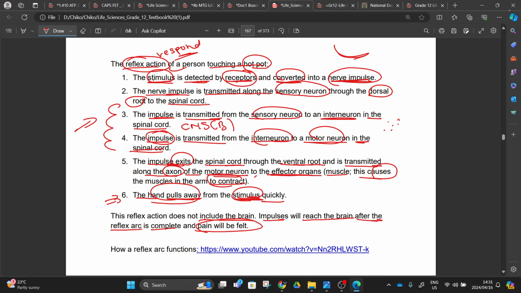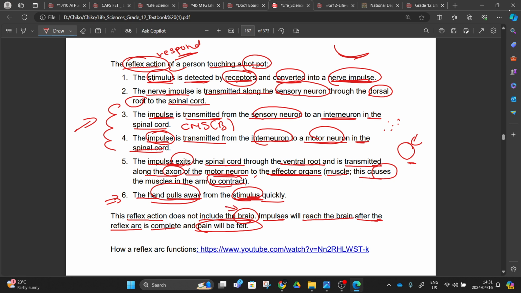That pain now is a message that is reaching your brain. So if you can hold a hot surface and you cannot feel the pain, we ask you, are you feeling the pain? You say no. It means that the message is not reaching your brain there. Your brain is not interpreting whatever you're holding as pain. So now you can hold that coal. I was trying to emphasize this, that the reflex action does not include the pain, right?